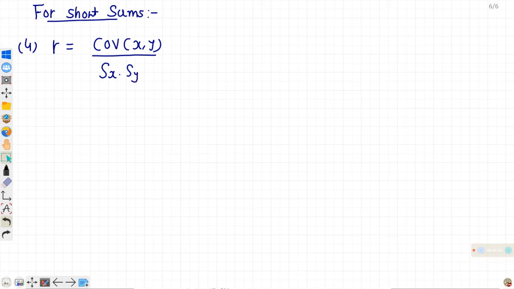R is equal to covariance of x and y upon standard deviation of x into standard deviation of y. Now they will generally provide the value of covariance. Covariance means sigma x minus x bar, y minus y bar upon n.